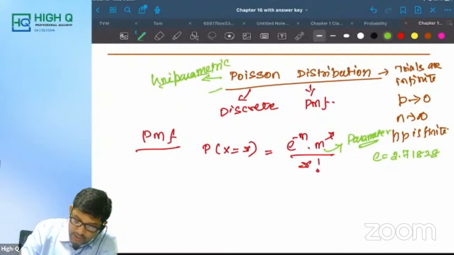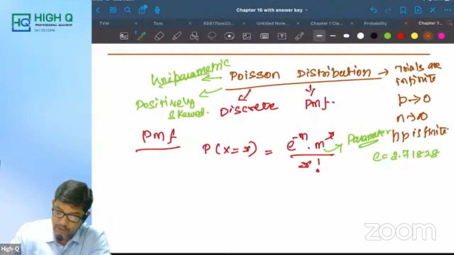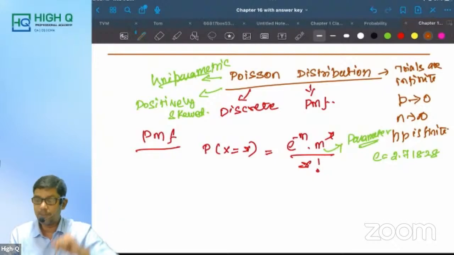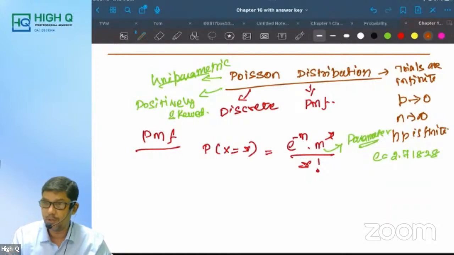And this Poisson distribution is always positively skewed. Poisson distribution is always what? Positively skewed. Is it clear, my dear? My dear, the e value will always be given to you. In a rare case scenario, which definitely should not happen, if the e value is not given, then remember the value.